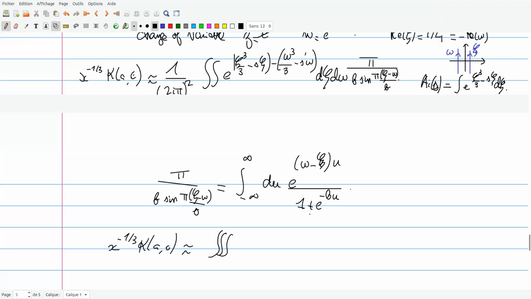Okay. And now you have an integral over u. If you rearrange all factors using this representation, you get the Airy function of s plus u, times the Airy function of s prime plus u, where you use this integral representation here, divided by the remaining factor. And this is indeed the finite temperature kernel. This is the end of the computation. So thank you for your attention.